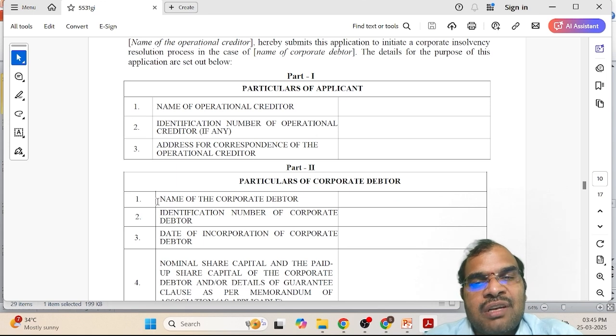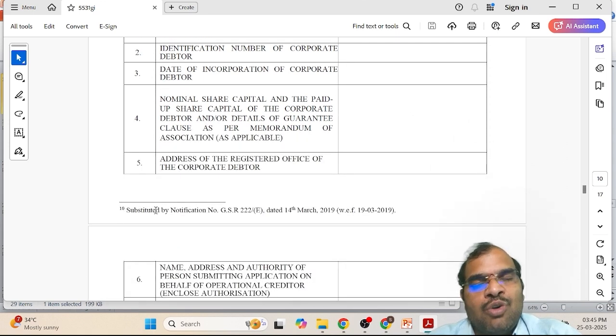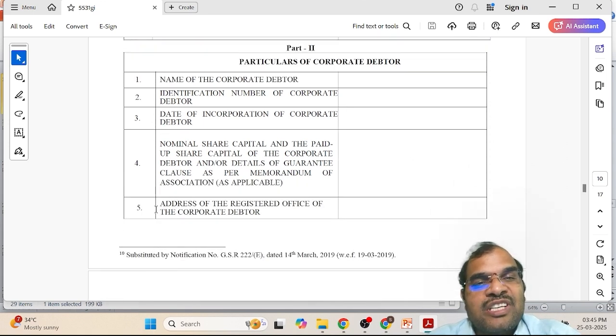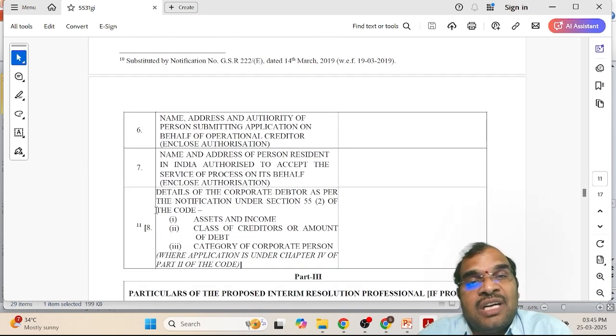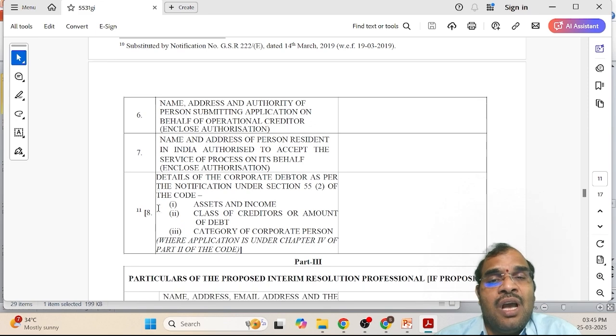Then part 2, particulars of corporate debtor. So here you are going to explain more about the corporate debtor. What are you going to explain? Name of the corporate debtor and identification number of the corporate debtor. Each and every corporate debtor will have an identification number. Then date of incorporation of the corporate debtor, nominal share capital and paid up share capital, address of the registered office of the corporate debtor. So these are all the basic details. Then names, address, authority, name and address of the person resident in India. So the details of the corporate debtor as per the notification. These are all the basic information to be given along with the application.